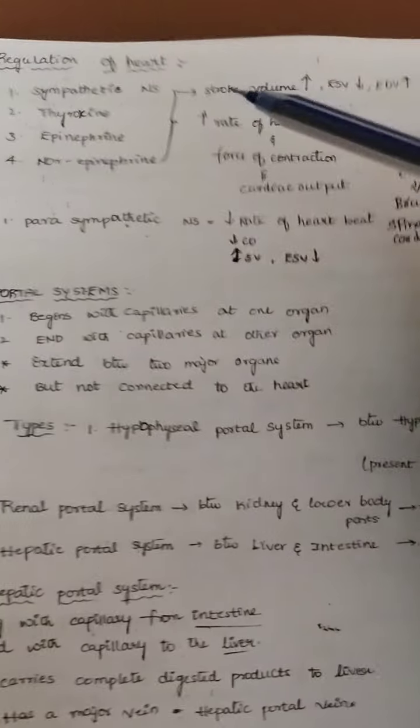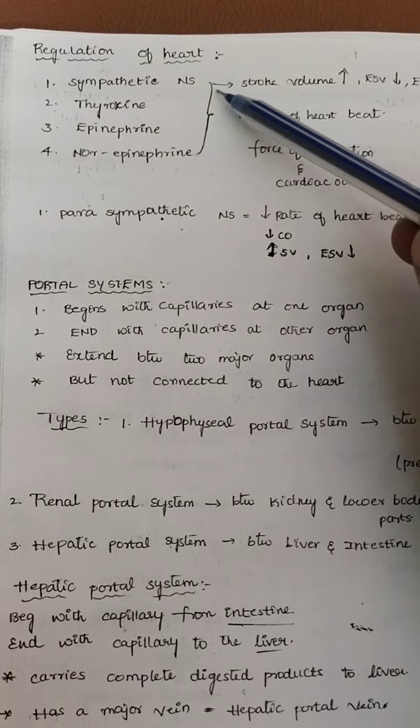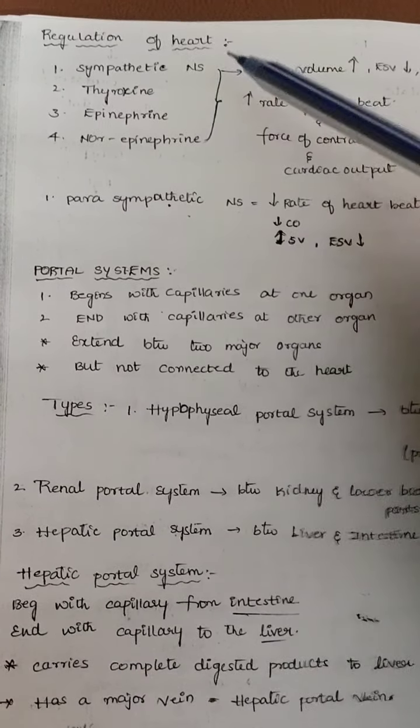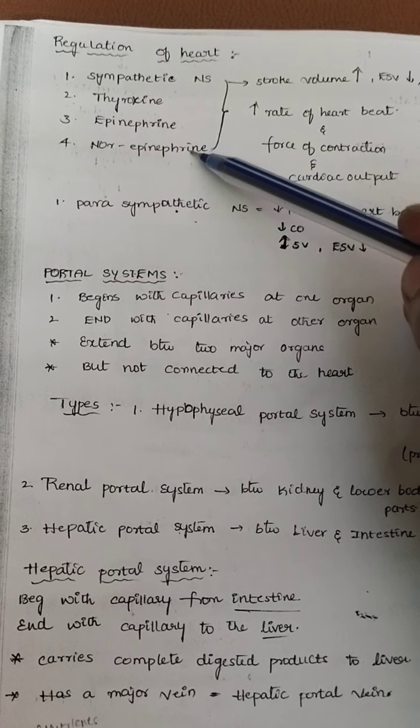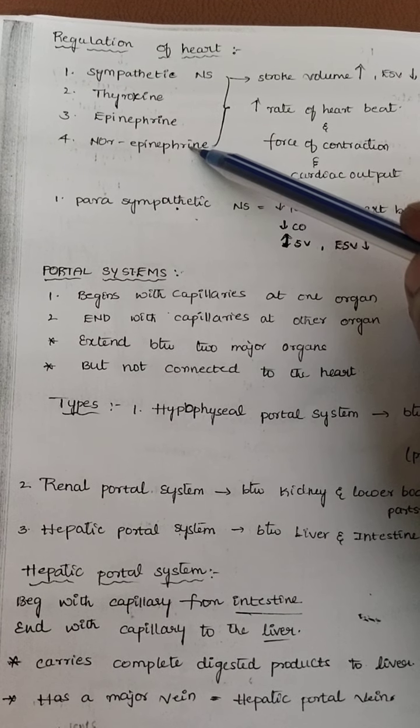That's why, when the sympathetic nervous system is activated, which hormones are mostly released? Epinephrine and norepinephrine. These are the hormones and also the neurotransmitters.